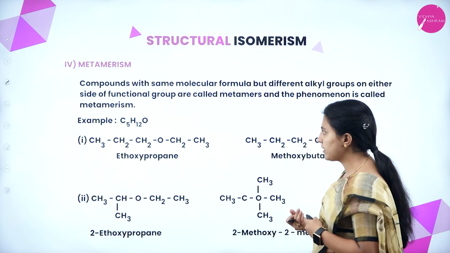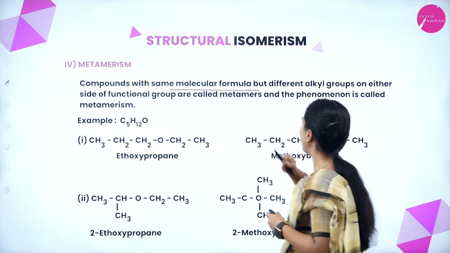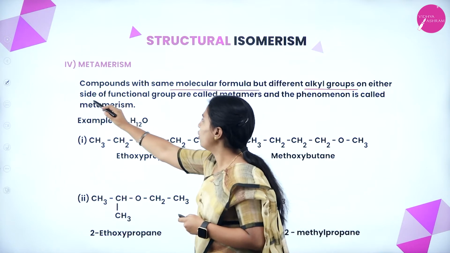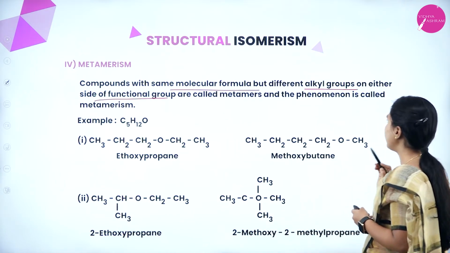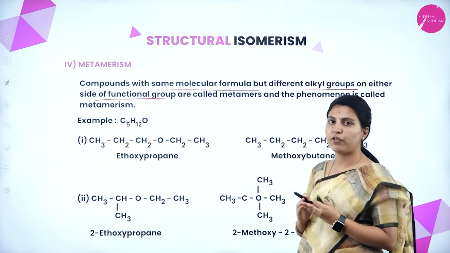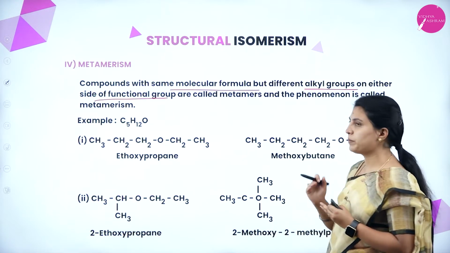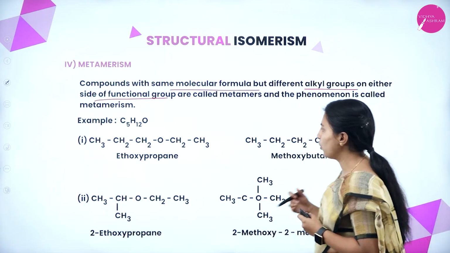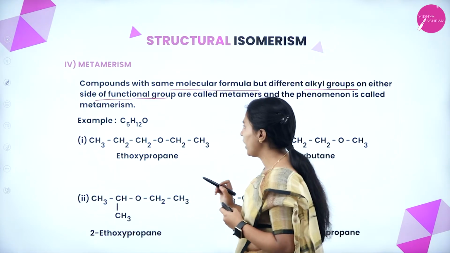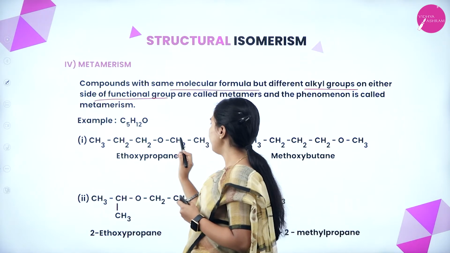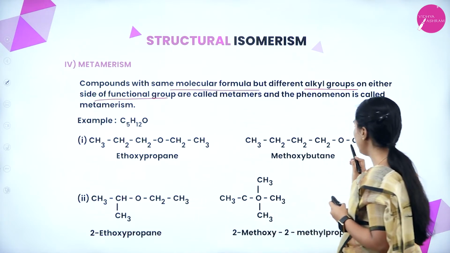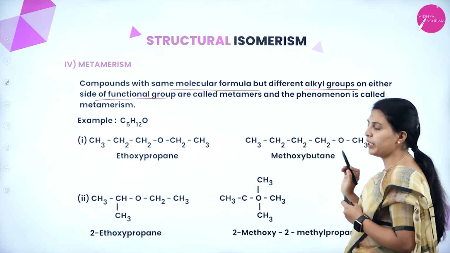Next is metamerism. Compounds with the same molecular formula but different alkyl groups on either side of the functional group are called metamers, and the phenomenon is called metamerism. If this is the functional group, the alkyl groups on either side will be different. See C5H12O, 1, 2, 3, 4, 5. Okay, ethoxy propane it will be called. Here, see, methoxy butane it will be called.